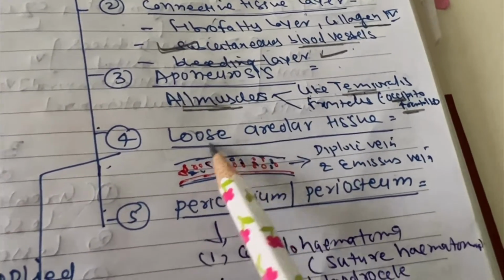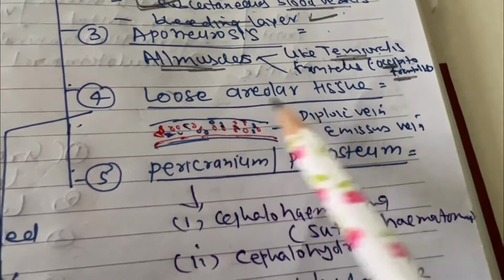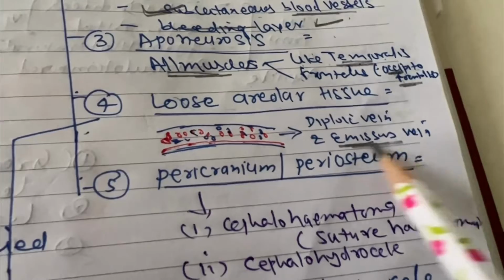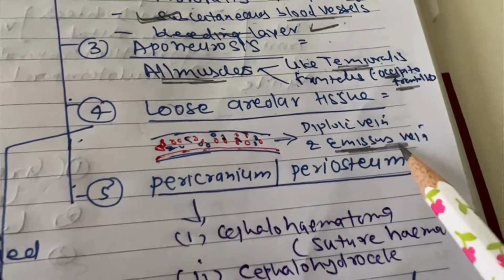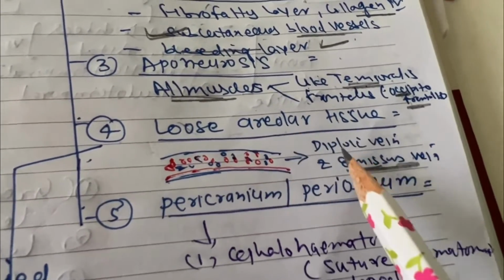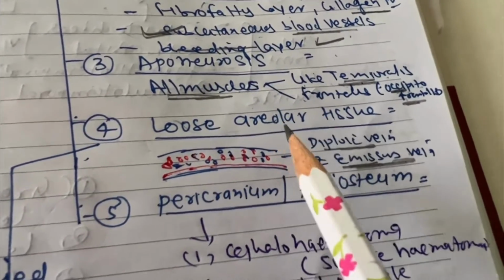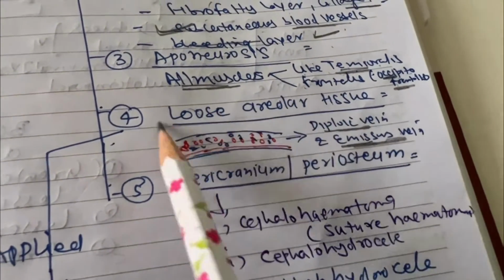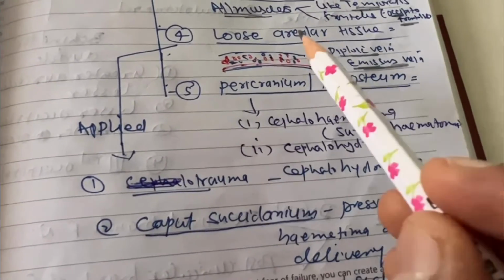The fourth layer is the loose areolar tissue. This is the site of the diploic and emissary veins, the mastoid emissary vein. When we do mastoidectomy or surgery in ENT, we sometimes face bleeding from this vein. The diploic vein is also found in this loose areolar tissue. This layer is very important, so I am telling some applied anatomy of the loose areolar tissue.